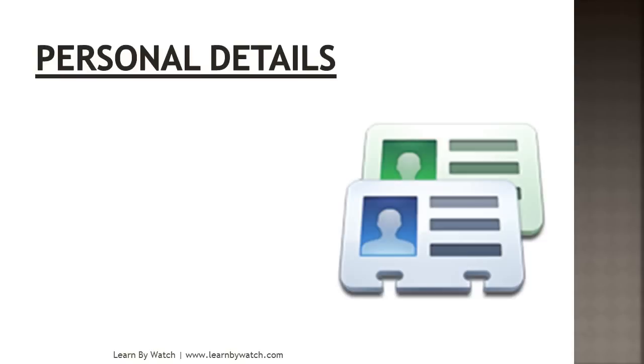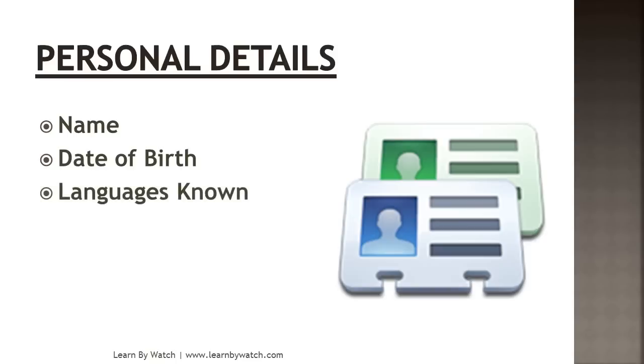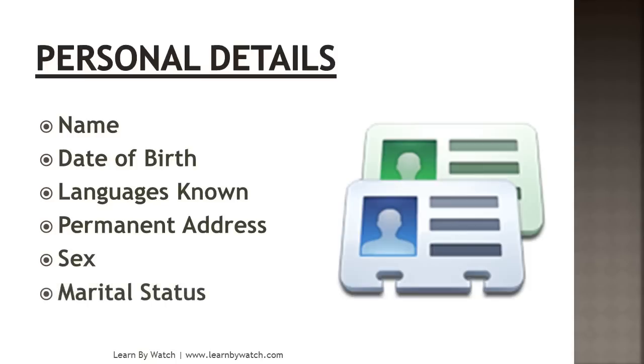Then you can add your personal details. The personal details section is very important because the interviewer can get an idea about you. First write your name, then write your date of birth. Date of birth is very important as the interviewer will get an idea about your age. Then whatever languages you know, write them: Hindi, Marathi, English, any foreign language like German, Spanish, French. Then write your permanent address, because this is very important: the interviewer will get an idea of where you basically belong. Write your gender, male or female. Then write your marital status, married or unmarried. Okay, so in this way write all these points in your personal details.